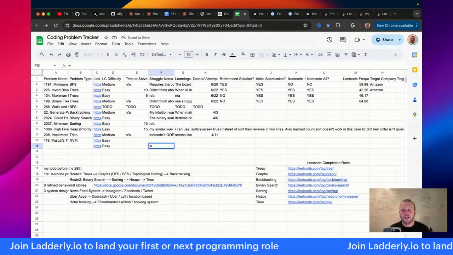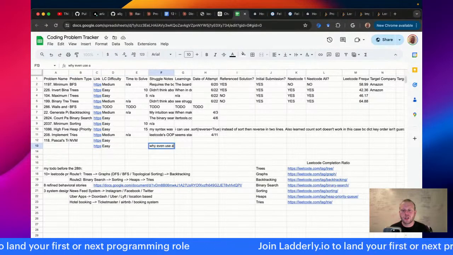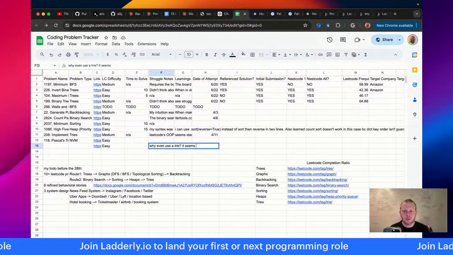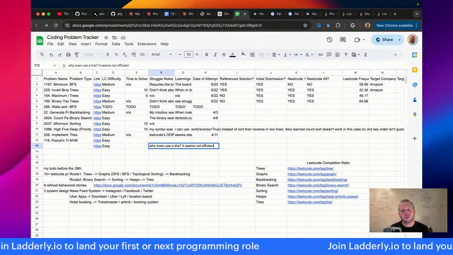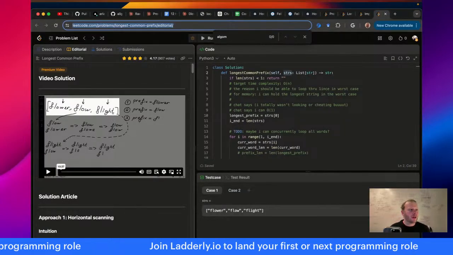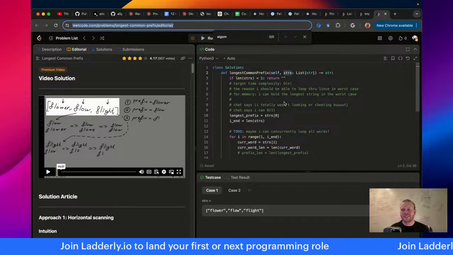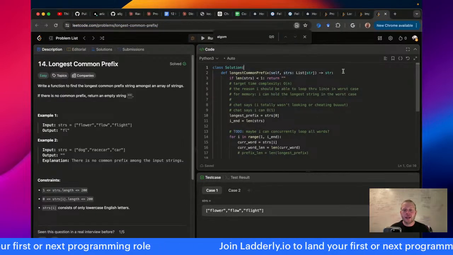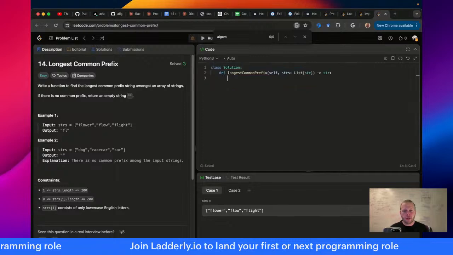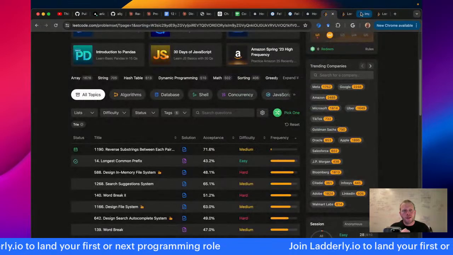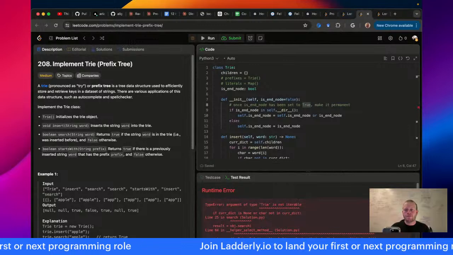Struggle notes, why even use a trie? Okay, so I'll complain about it with my tech coach later, but for now we'll just do it. Let's do a trie. Now I am a fan of doing tries the wrong way, quote unquote, compared to the OOP pattern suggested in